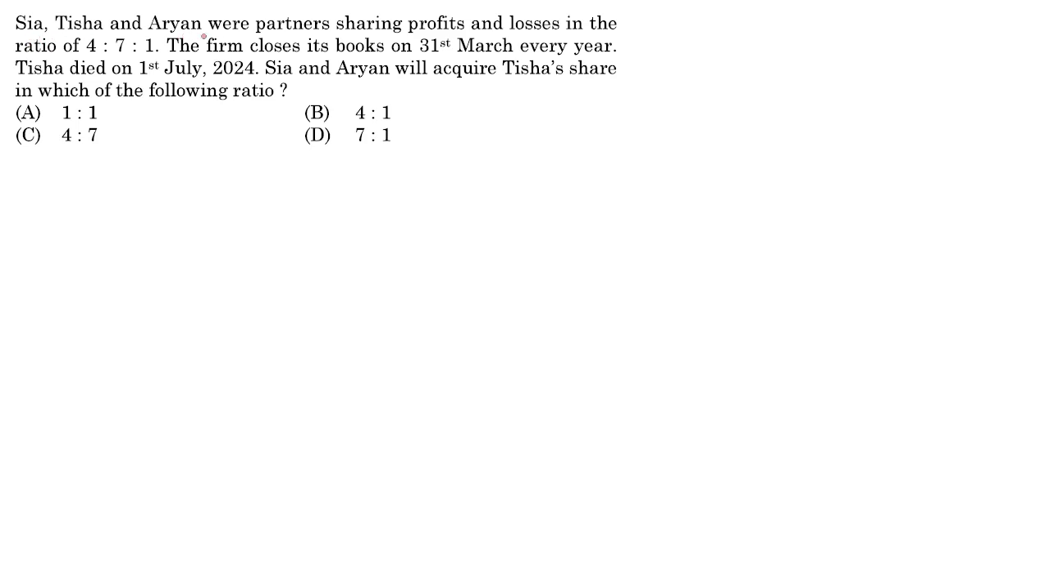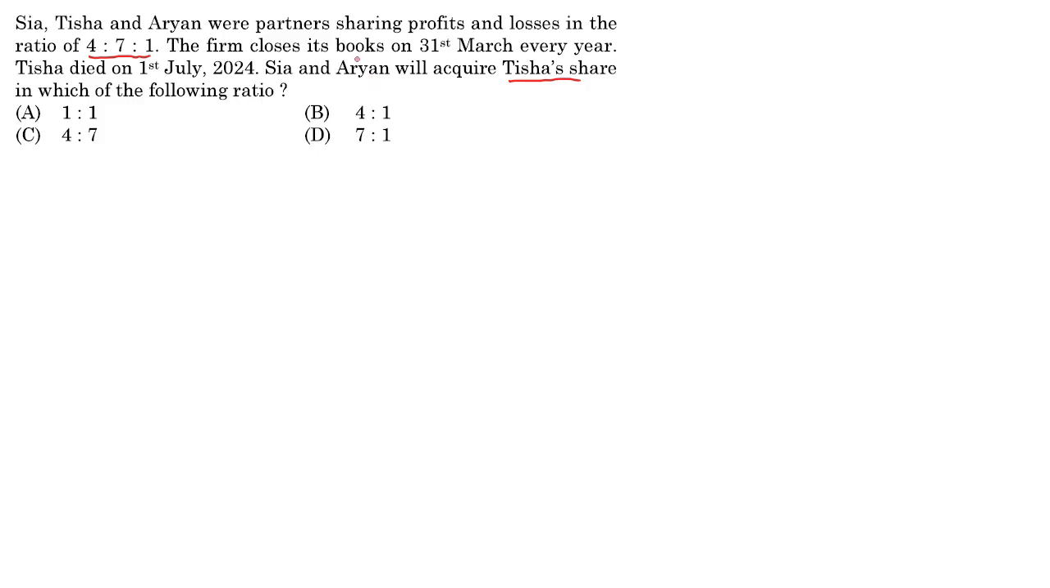Sia, Tisha, and Aryan were partners sharing profits and losses in the ratio 4:7:1. The firm closes its books on 31st March every year. Tisha died on 1st of July 2024. Sia and Aryan will acquire Tisha's share in which ratio?